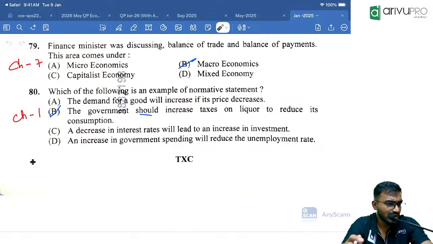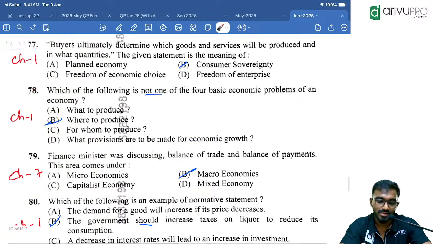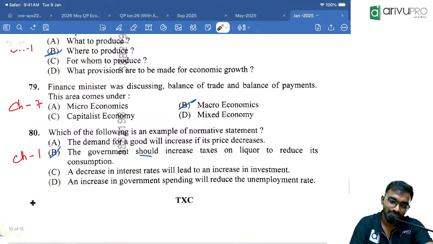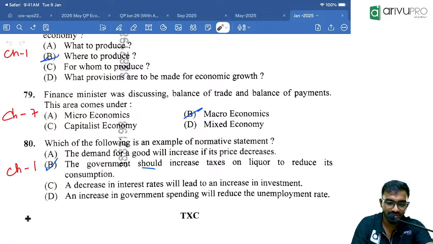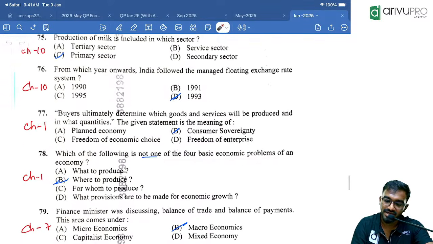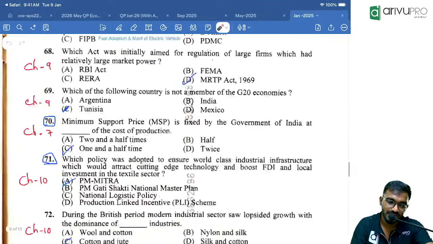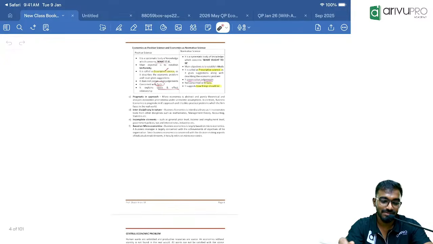And don't always keep this assumption in mind: if the word "should" comes, that will always and always be normative. No, that is wrong. Next year, finance ministry, chapter 7 question. Basic problem, see, again, second half of the chapter. Most of the questions will come from the second half, that is unit 2 of chapter 1.